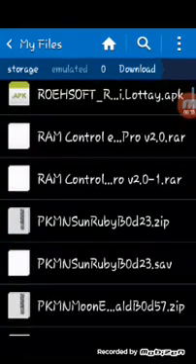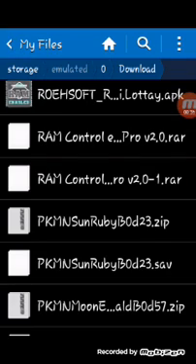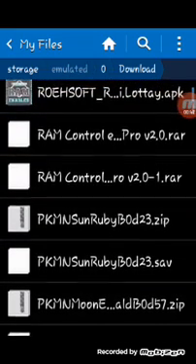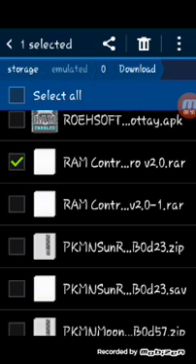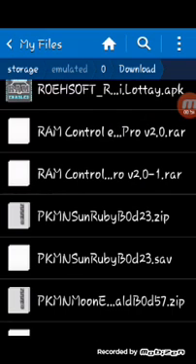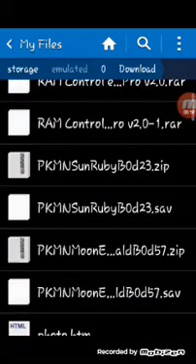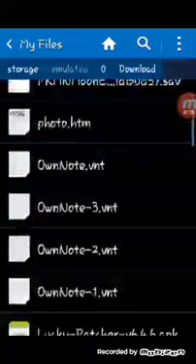I will show you how to install RAM Control Expander Pro. First, you need to download RAM Control Expander Pro. It's an extract file, this file, and you need your phone to be rooted.